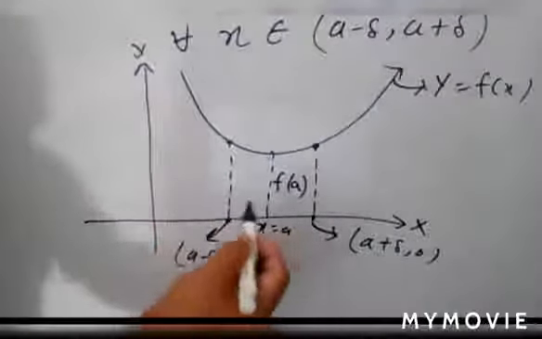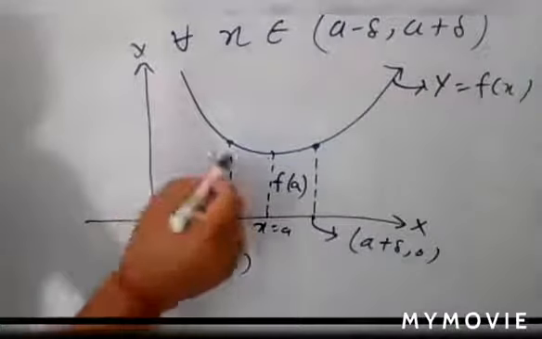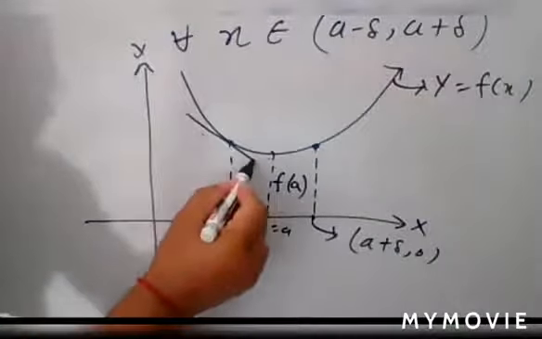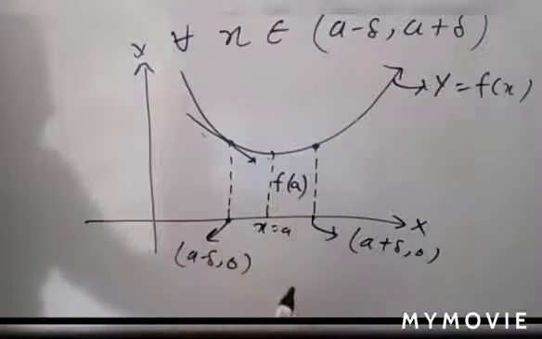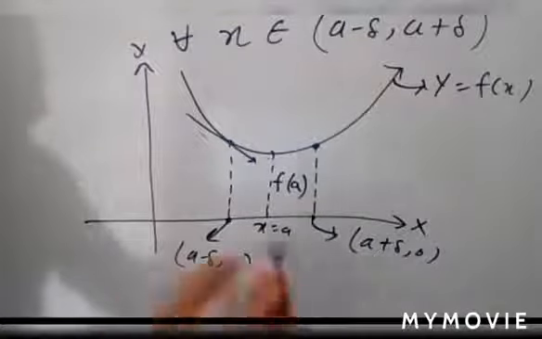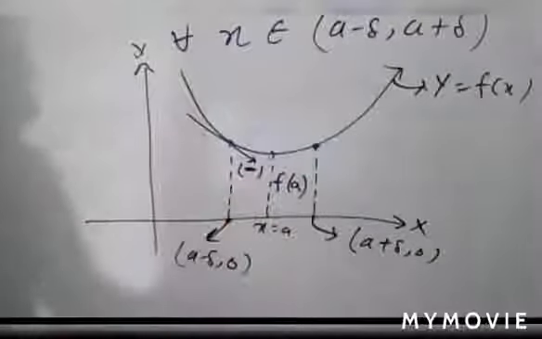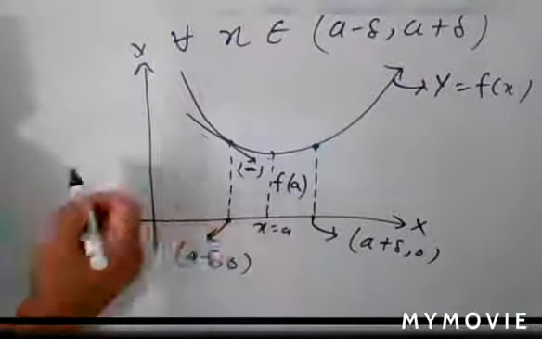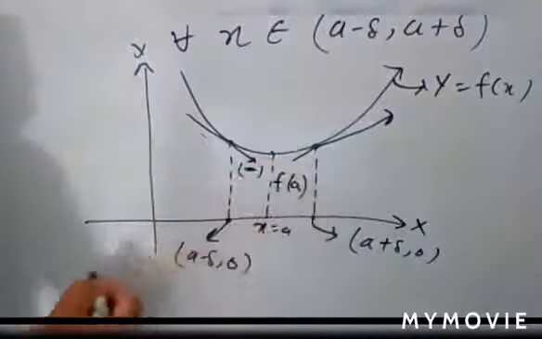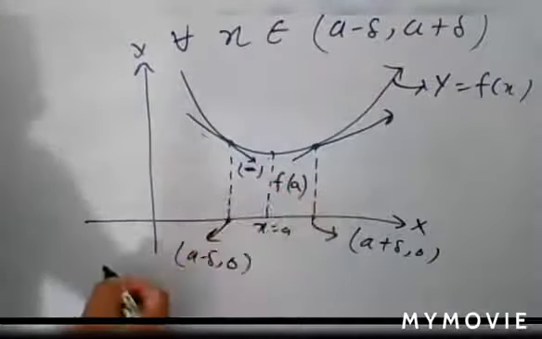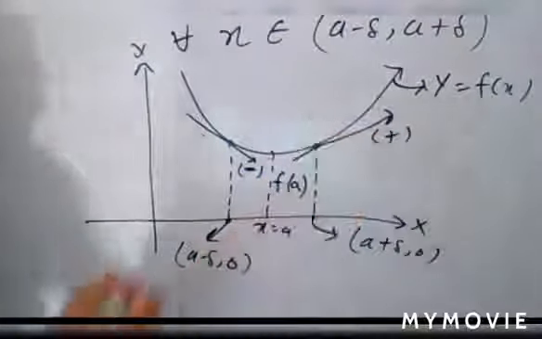And this f(a) is said to be a local minima if you draw a tangent at this point and extend it, it makes an obtuse angle with the x-axis, so the sign of this tangent is negative. And if you draw this and extend it up to the x-axis, this line makes an acute angle with the x-axis, so the slope of this tangent is positive.